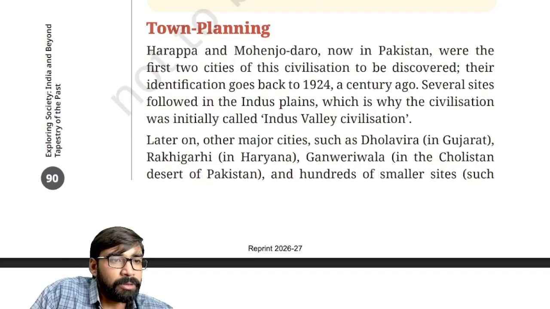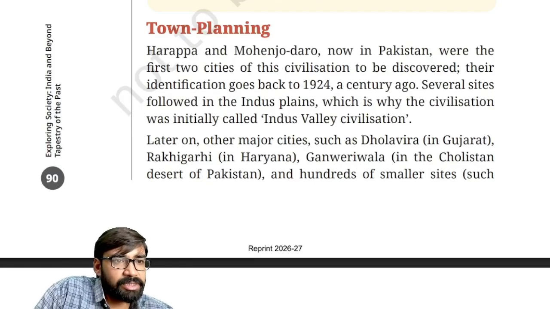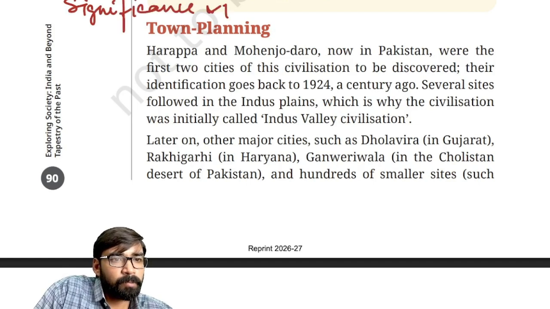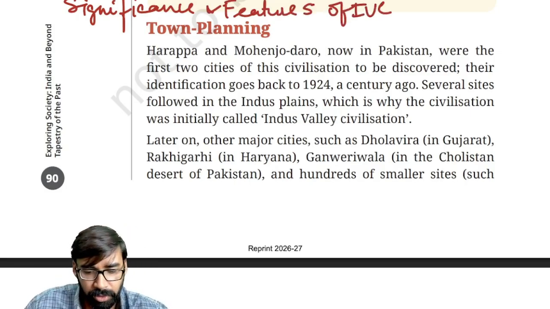Clear? So now we'll talk about the significance or the features of IVC.